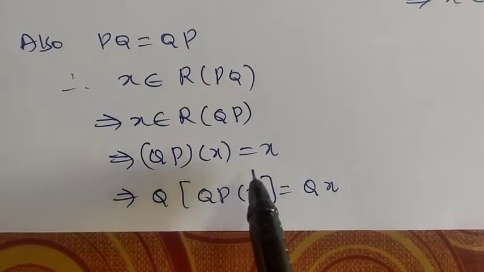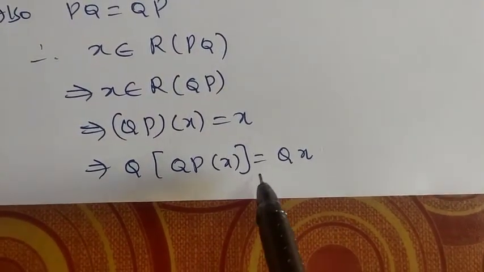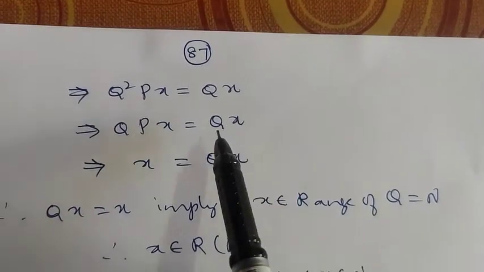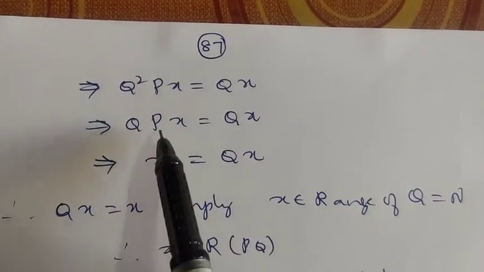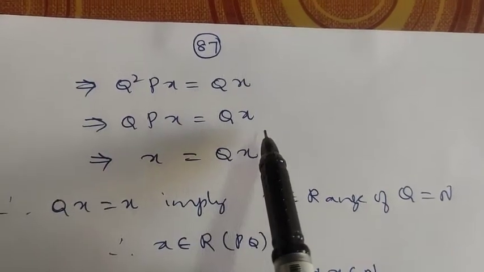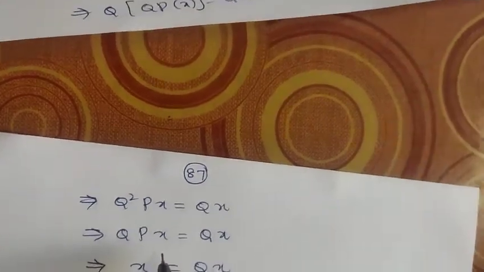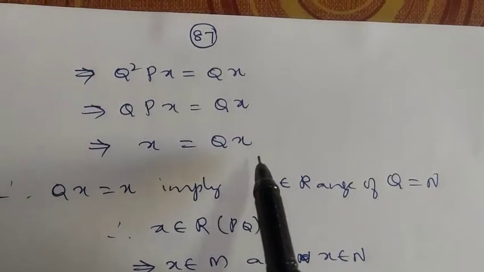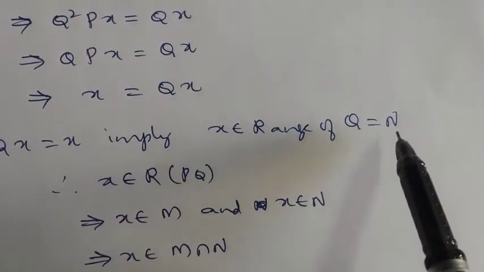QP of X is equal to X. This implies QP of X is equal to Q of X. So again this implies that Q square P of X is equal to Q of X. Q square is Q, so Q of P of X is equal to Q of X. Again QP of X is X, because X belongs to the range of PQ, meaning QP. So this is equal to X is equal to Q of X means what? X belongs to the range of Q, which is N.